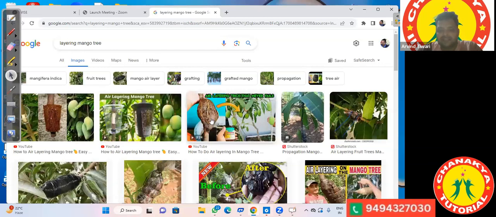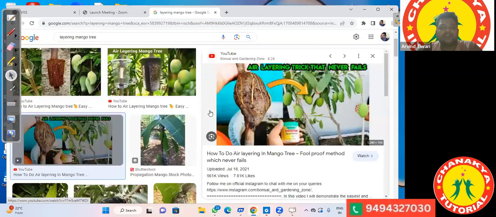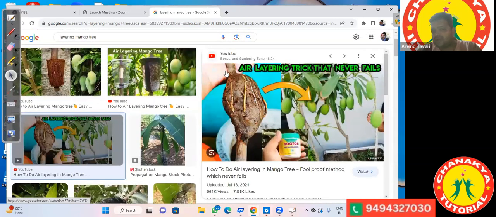See here, the branch has been cut. As you can see here, the branch has been cut, soil has been applied over there, and due to the application of the soil, it has developed roots. This is the complete branch. And here you see the development of roots is there.